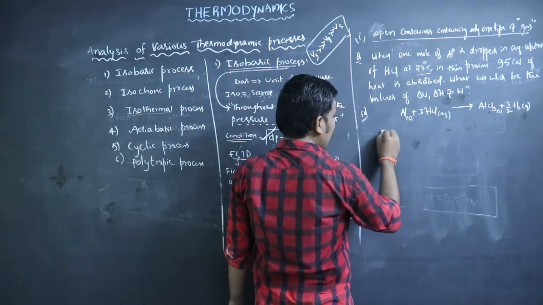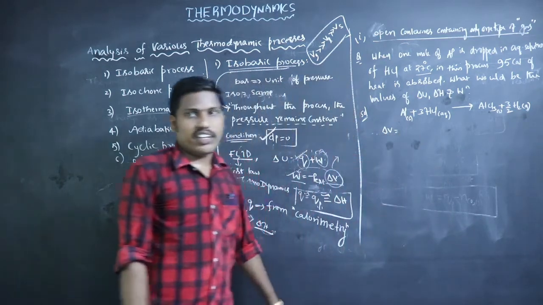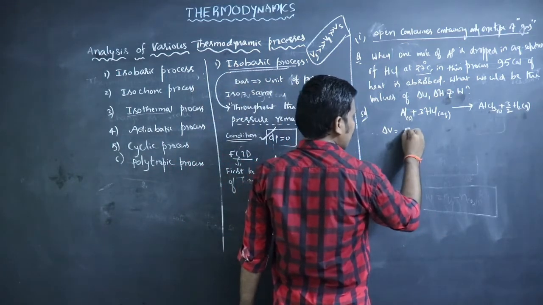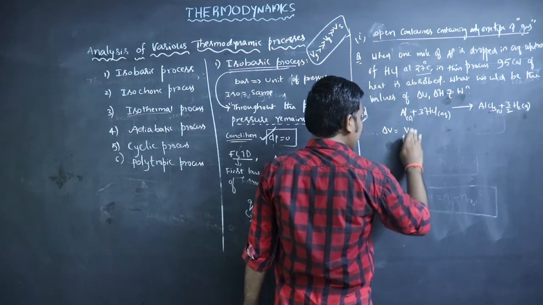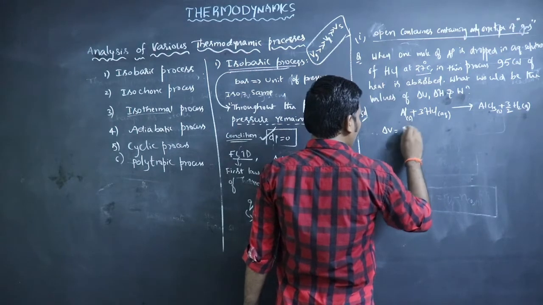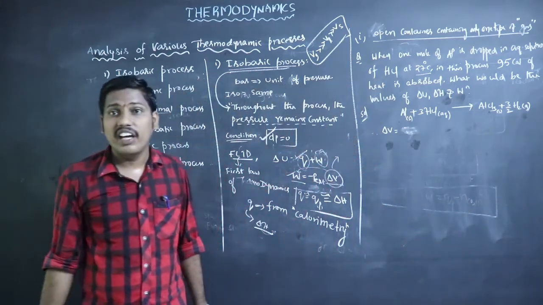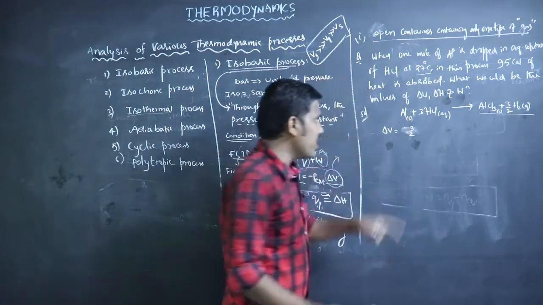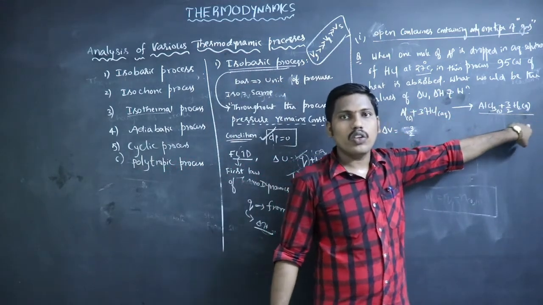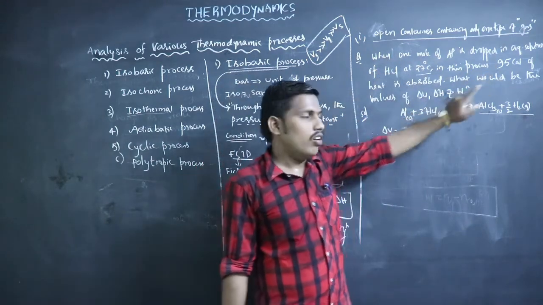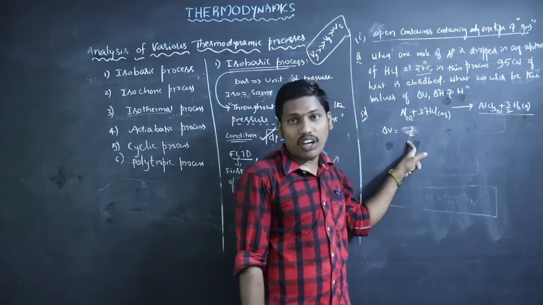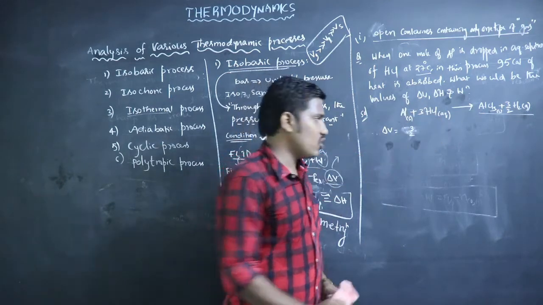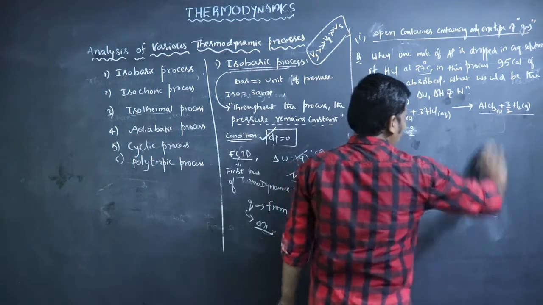First we will find out delta V. Delta V means the change in volume of the gas, that is, the volume of gaseous products minus the volume of gaseous reactants. Here the gaseous product is H2, and its moles are 3 by 2, because for 1 mole of aluminum, 3 by 2 moles of H2 are evolved. The remaining substances are solids and liquids, so we consider only the gas. So here delta n is only 3 by 2.